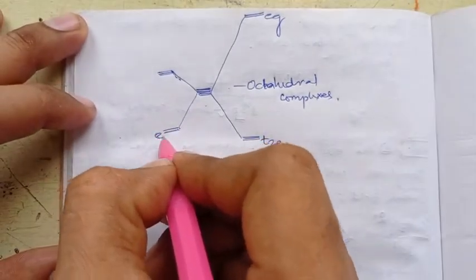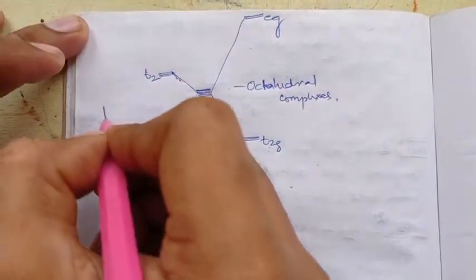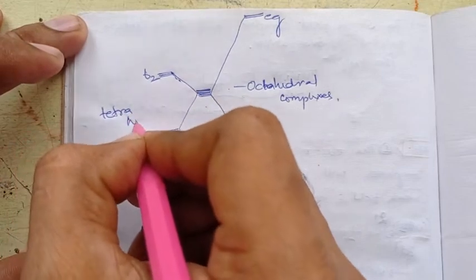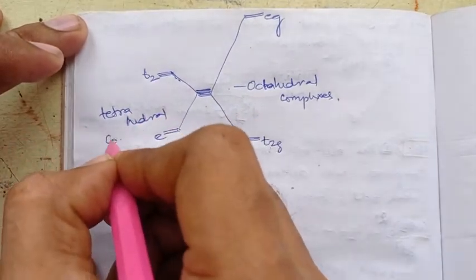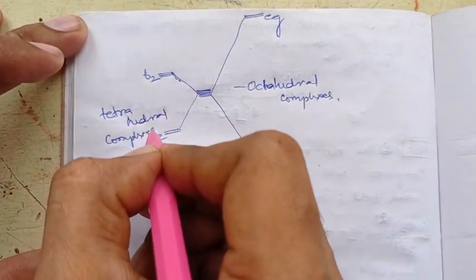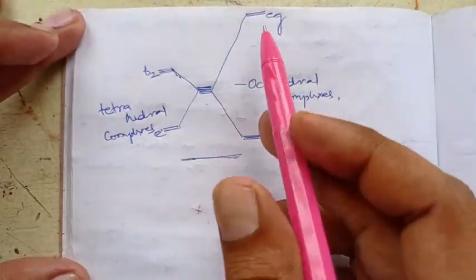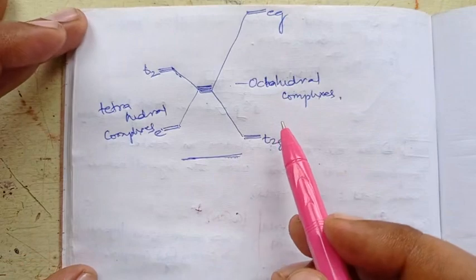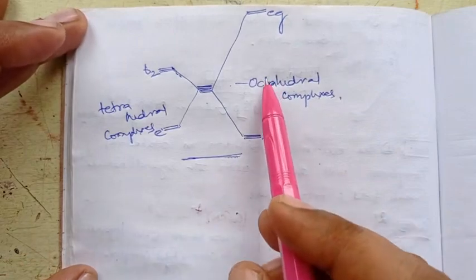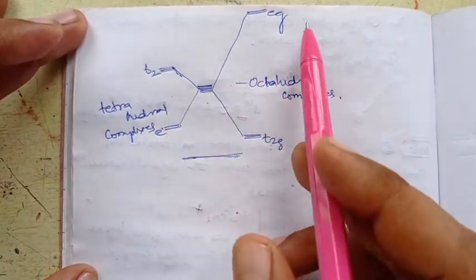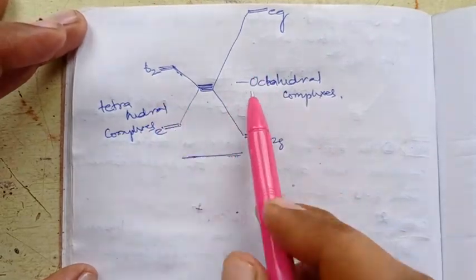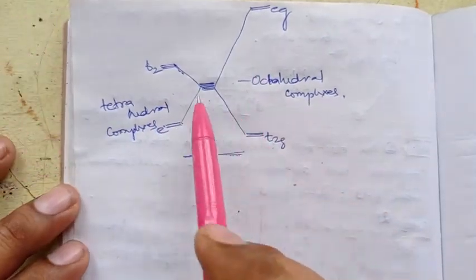This is E and T2, tetrahedral complexes, right? Not only is the splitting reversed from octahedral to tetrahedral, the magnitude also has a large variation, right?